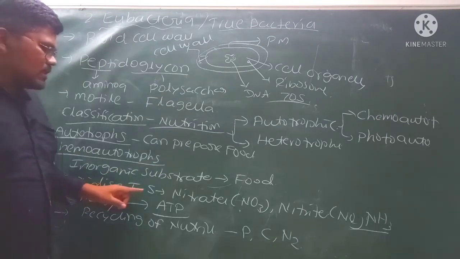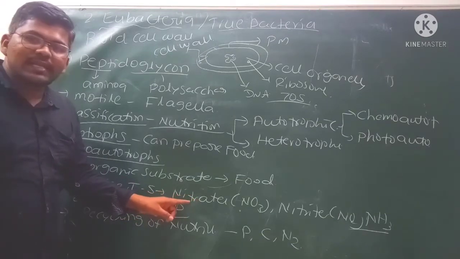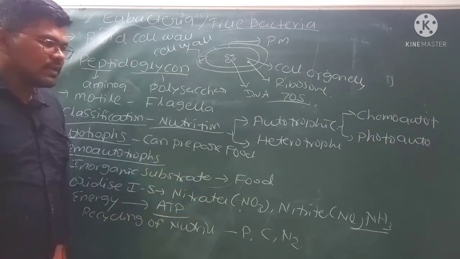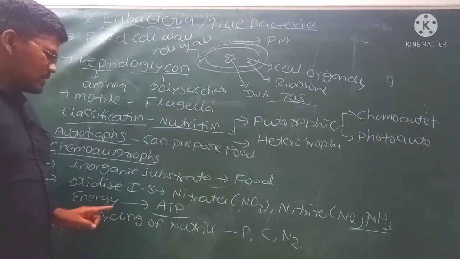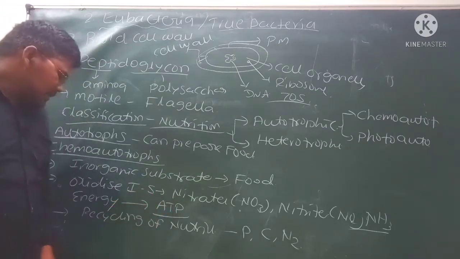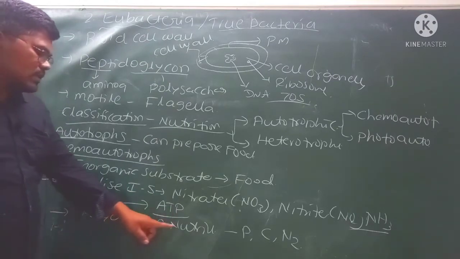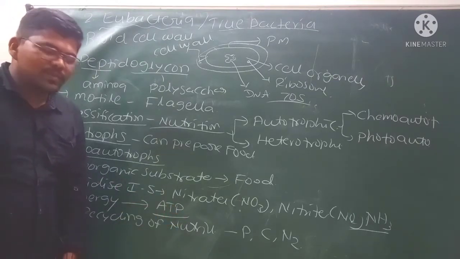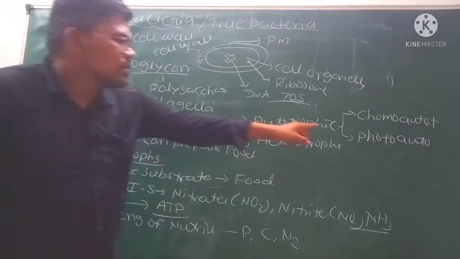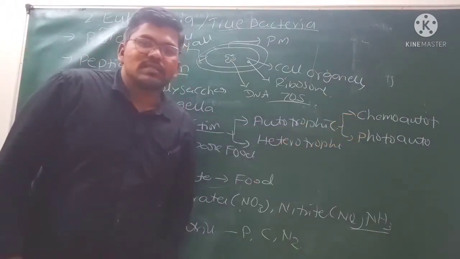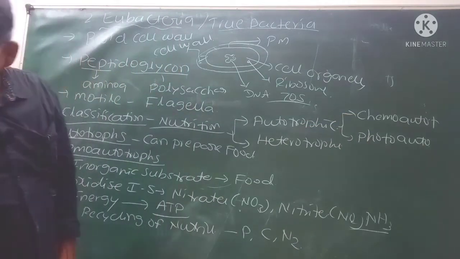They oxidize inorganic substances like nitrates, nitrites and ammonia and use the energy produced during oxidation for the production of ATP. They are also involved in the recycling of nutrients like phosphorus, carbon, nitrogen, etc. After completion of chemoautotrophs, we have to discuss the photoautotrophs.